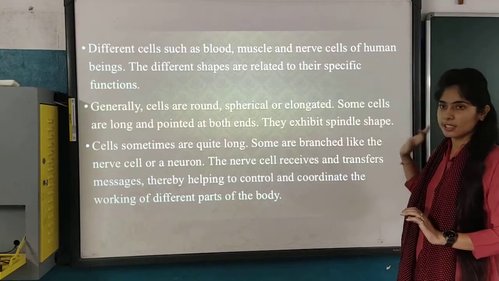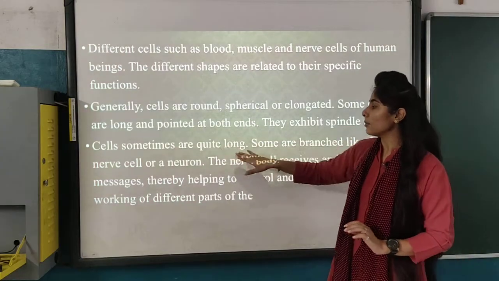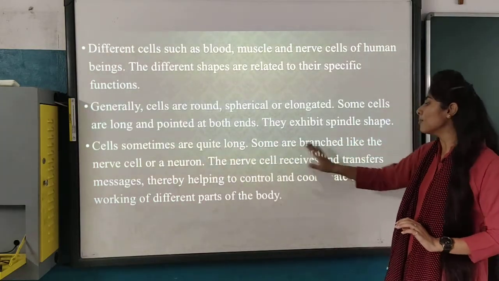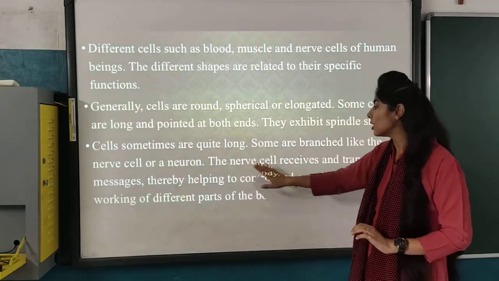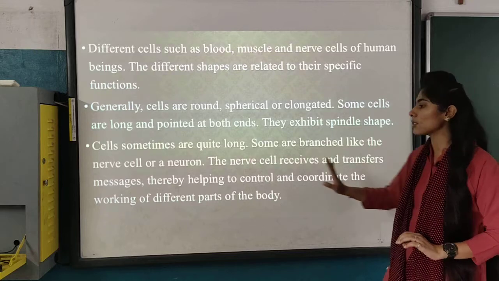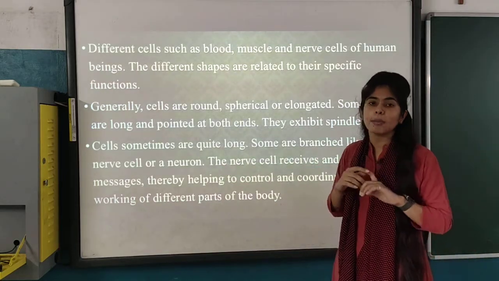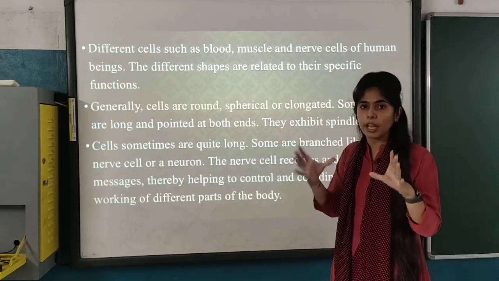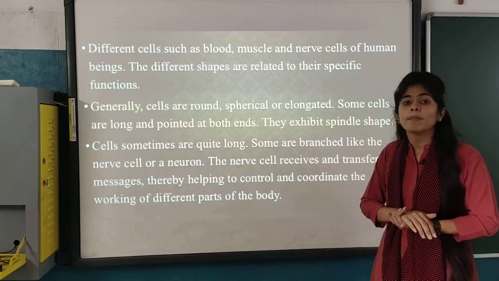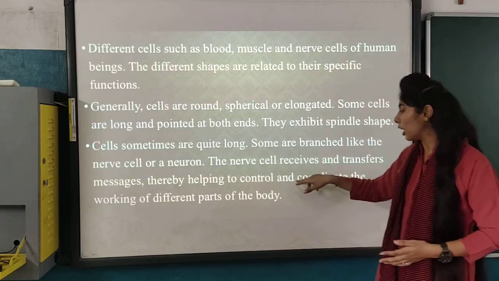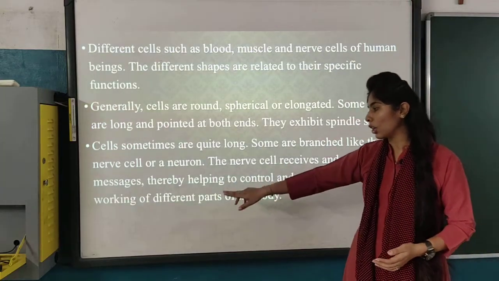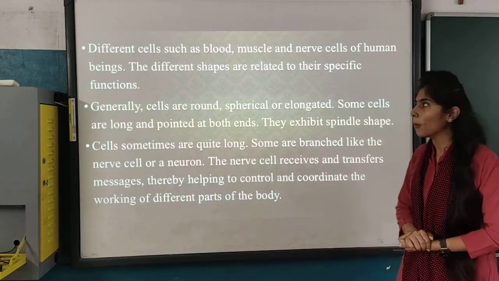They exhibit spindle shape. Some are quite long and branched, like the nerve cell, the neuron. The nerve cell receives and transfers messages. These are present in our body, and from the brain they send messages to our body, thereby helping to control and coordinate the working of different parts of our body.